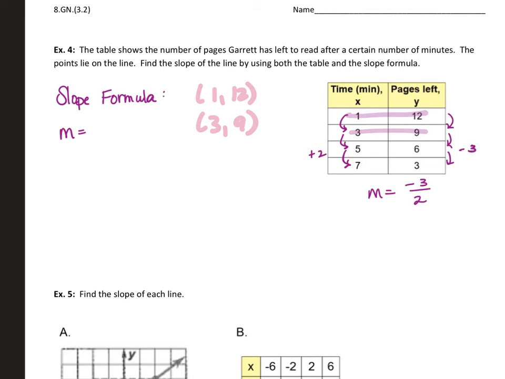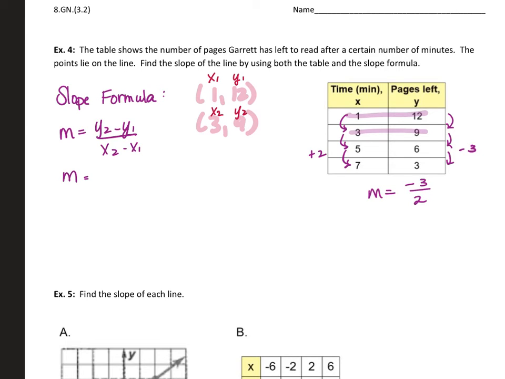All you have to do here is make one of them x1, y1, and make one of them x2, y2. So our formula says y2 minus y1, and that's just showing again the change in your y values over the change in your x values. Now the important thing is that if you start out with y2 minus y1, you need to make sure it's x2 minus x1.